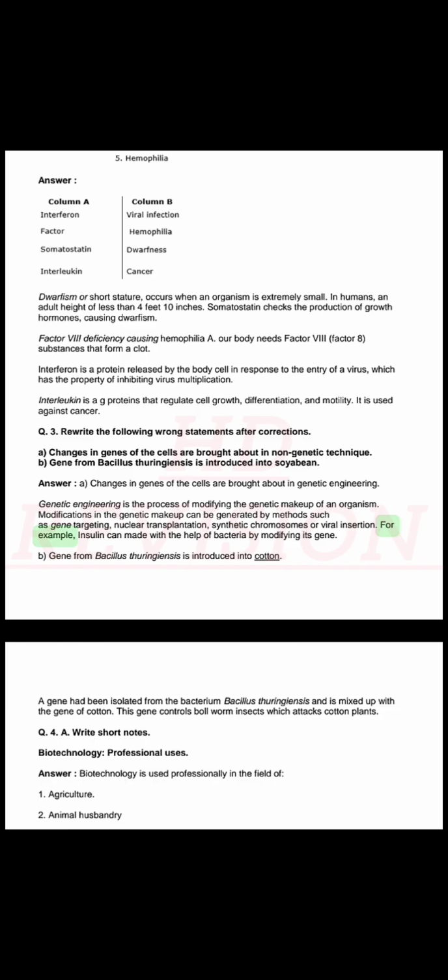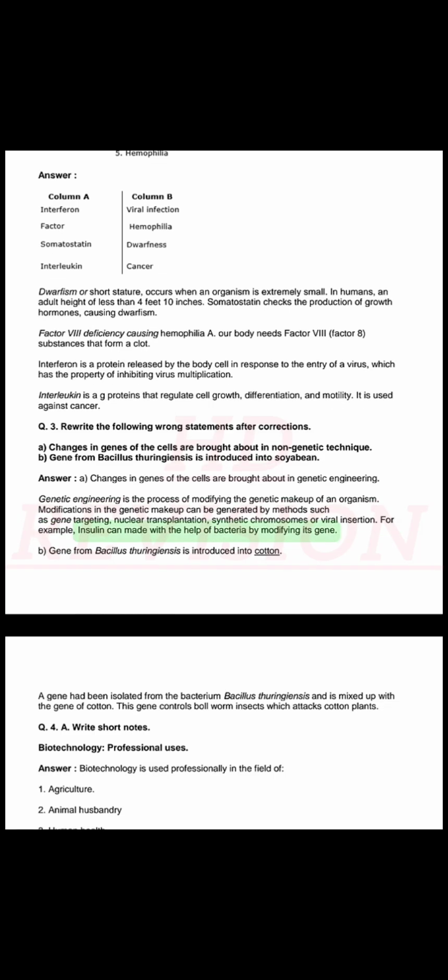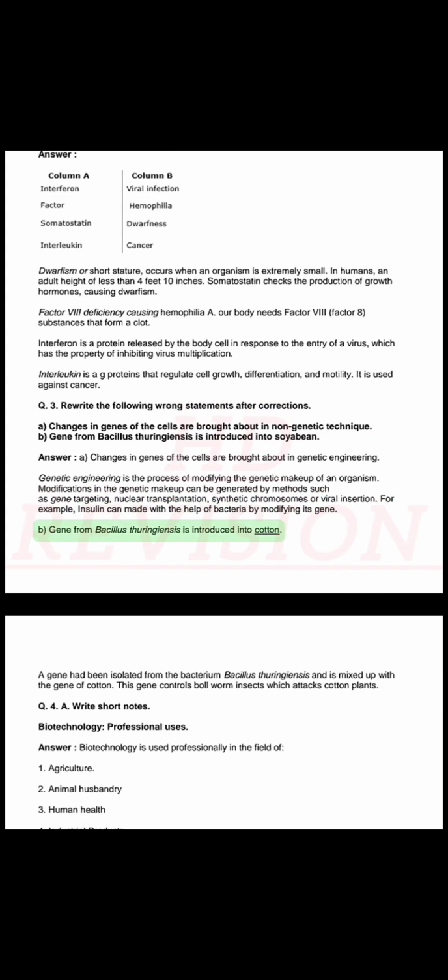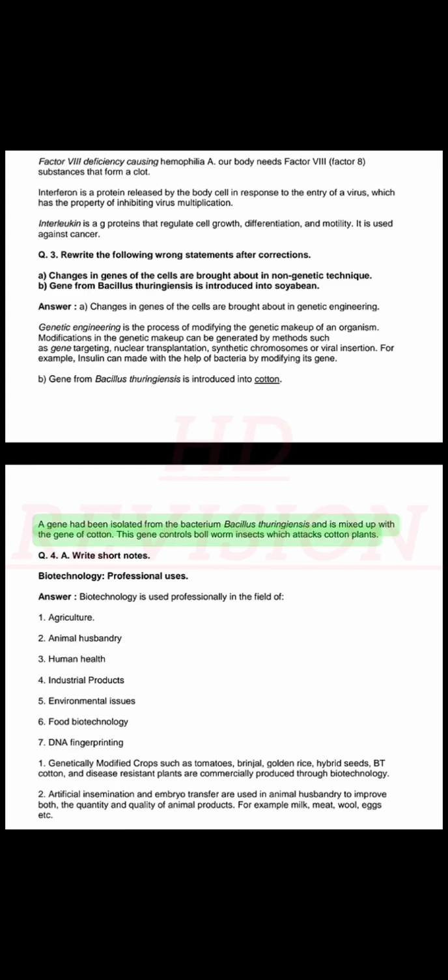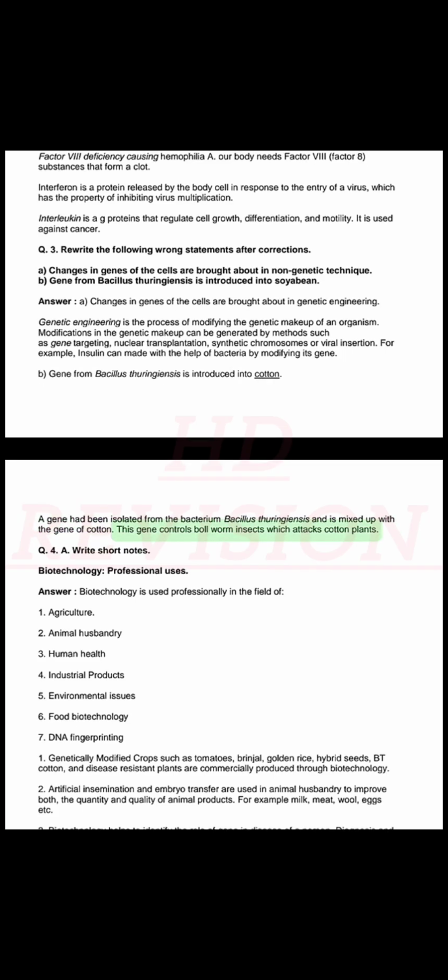Modifications in the genetic makeup can be generated by methods such as gene targeting, nuclear transplantation, synthetic chromosomes or viral insertion. For example, insulin can be made with the help of bacteria by modifying its gene. B. Gene from Bacillus thuringiensis is introduced into cotton. A gene had been isolated from the bacterium Bacillus thuringiensis and is mixed up with the gene of cotton. This gene controls bollworm insects which attack cotton plants.